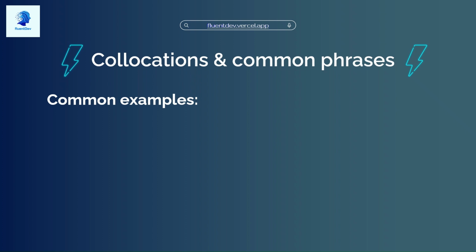If you think about the word money, what are some common words that are used with money? Okay, save money, spend money, earn money, make money. So those are collocations with money. And there are many different types of collocations. It's just the way that the language is commonly used in certain situations.